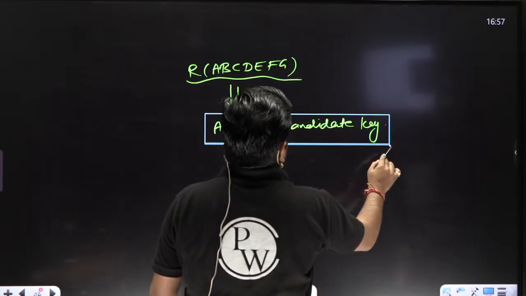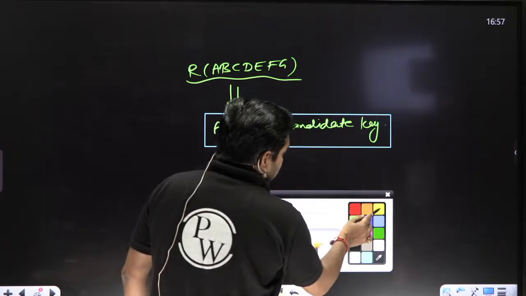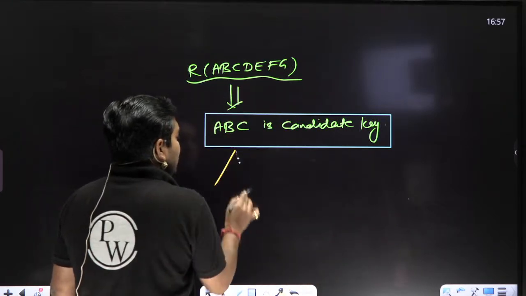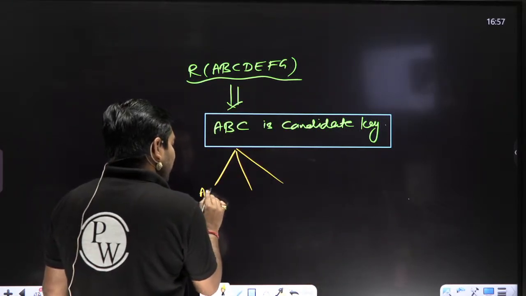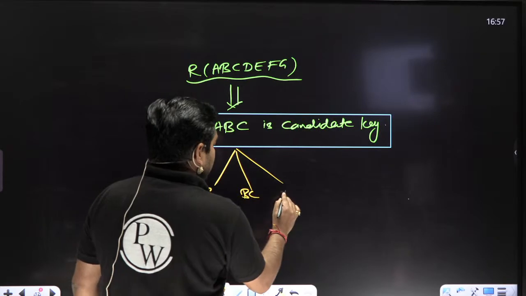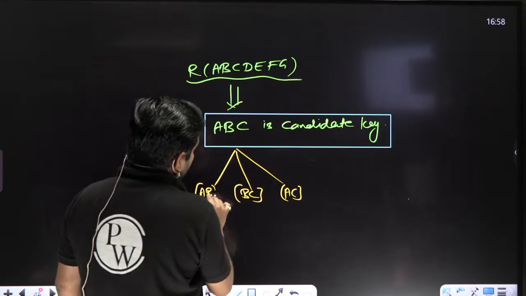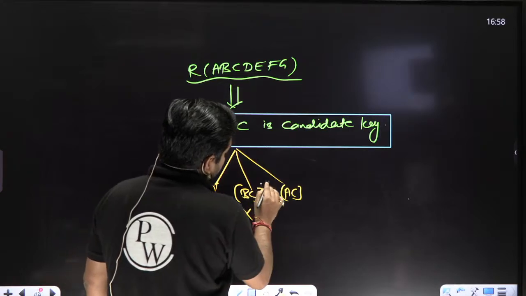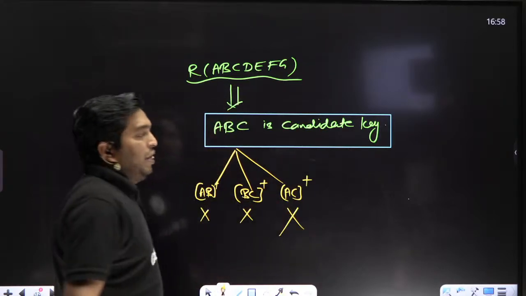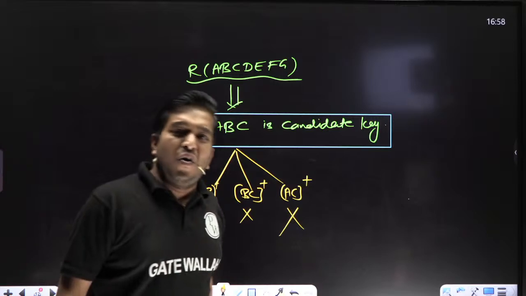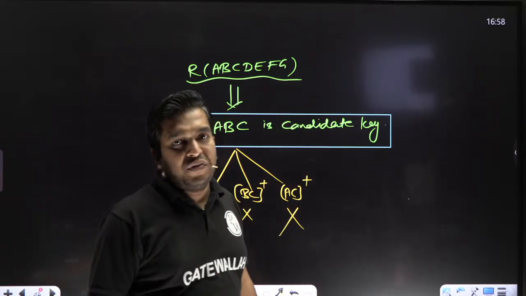What is the meaning of ABC being a candidate key? It means neither from AB, nor from BC, nor from AC are we getting all attributes. That is the meaning of candidate key.